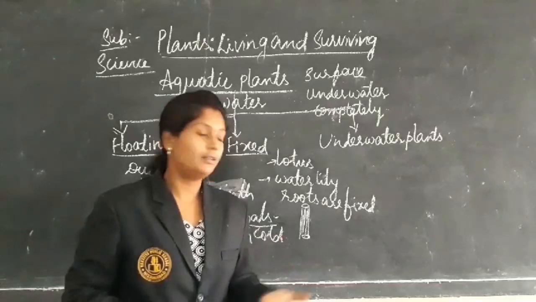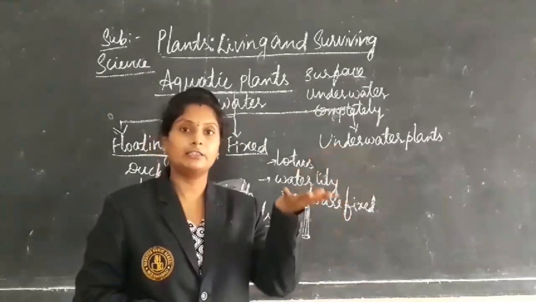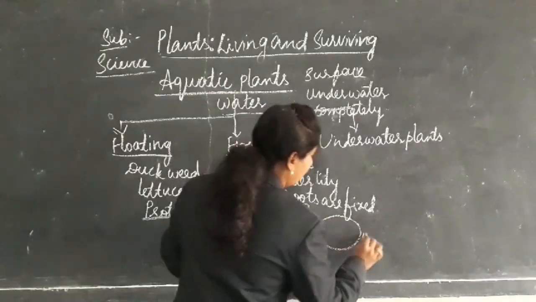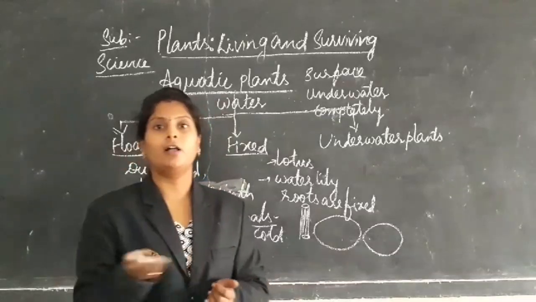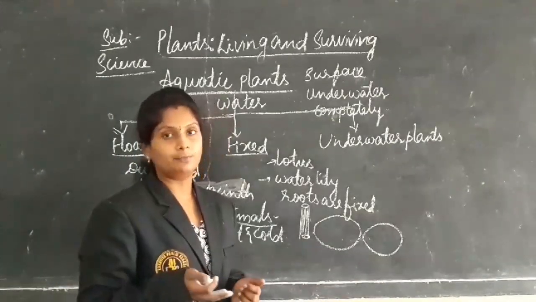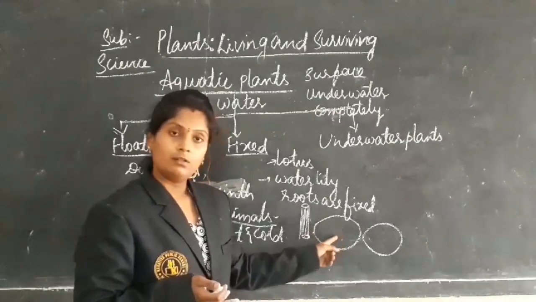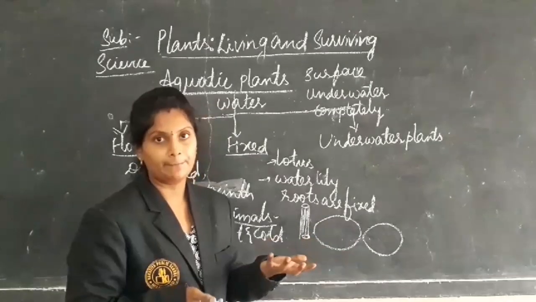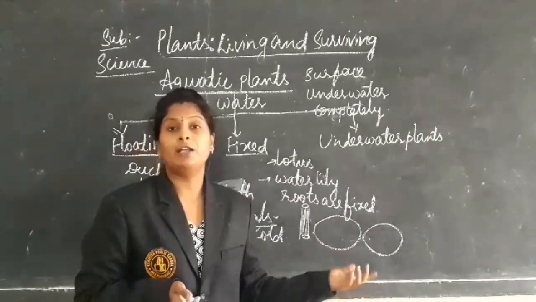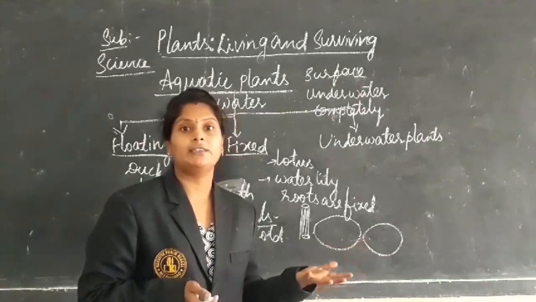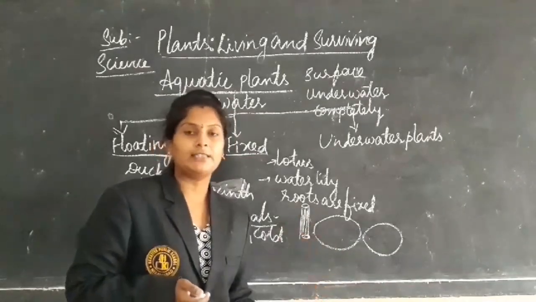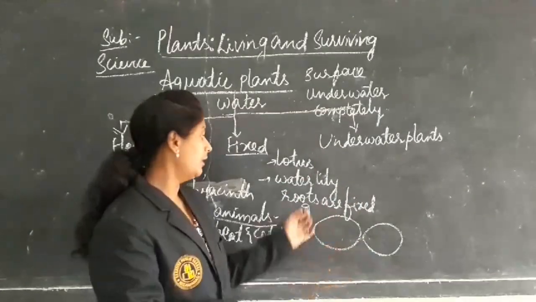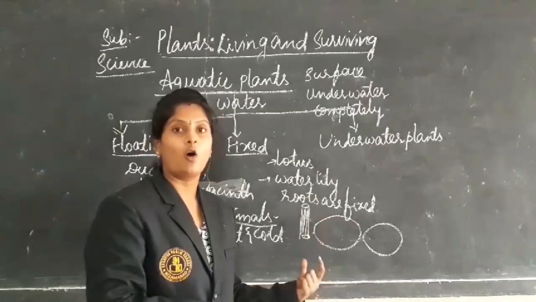That is why the flower is floating on the surface, and the leaves will also be floating on the surface. Have you observed any time that the leaves of the lotus plant are also floating on the surface? Yes, and these act like a nesting area for some insects and birds. They will be coming and sitting on these leaves. So the stem is designed like a hollow inside.